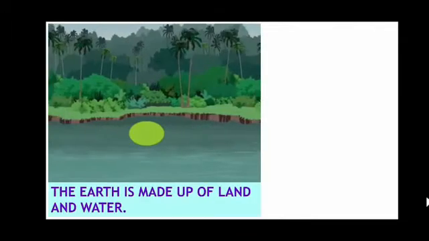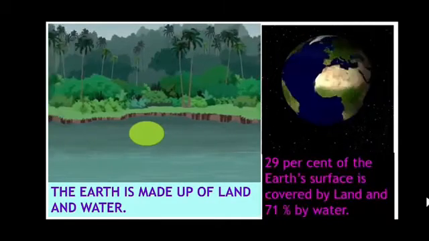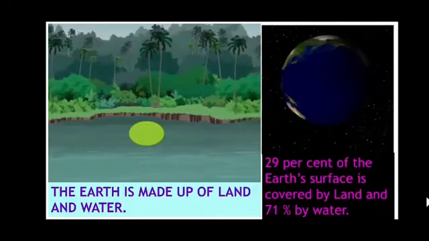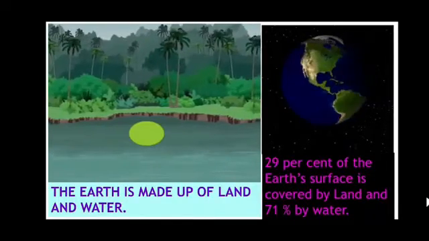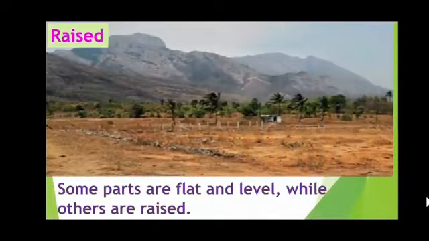As you can see, our earth is covered by land and water. So we can say that the earth is made up of land and water. 29% of the earth's surface is covered by land while 71% is covered by water. So there is a ratio in which our earth is covered by these two things, land and water, in a certain percentage. Here you can see that some parts are flat and level while others are raised. These are the differences between the natural features.